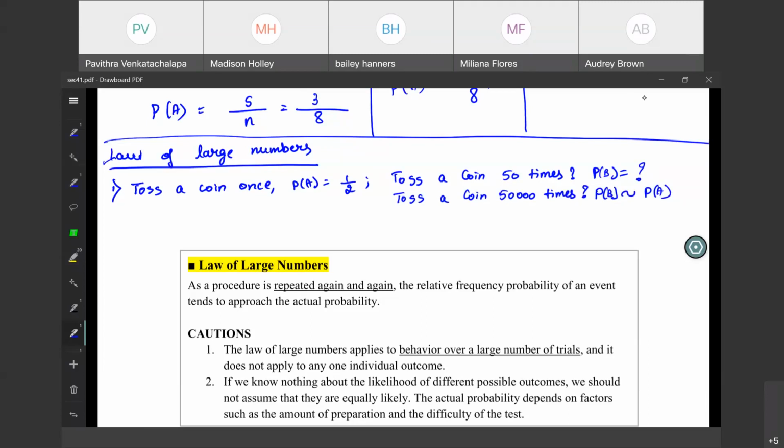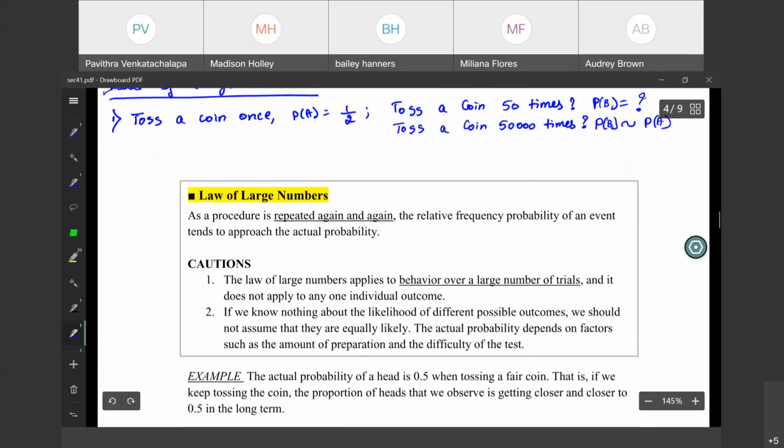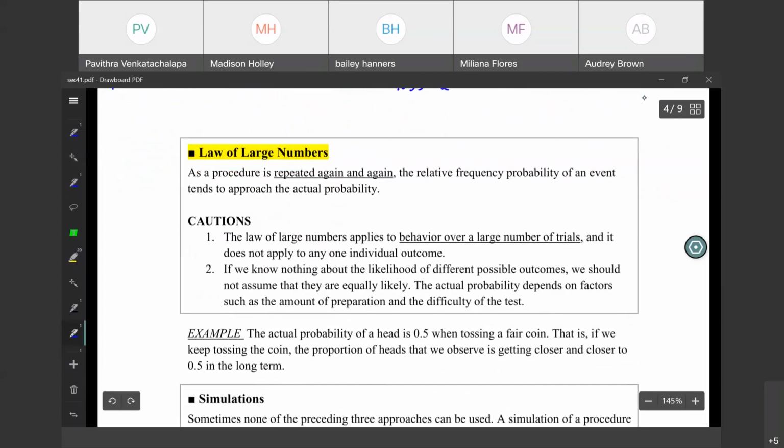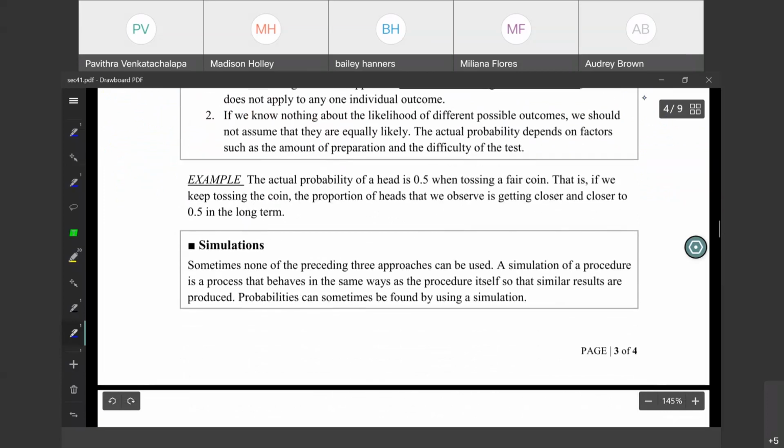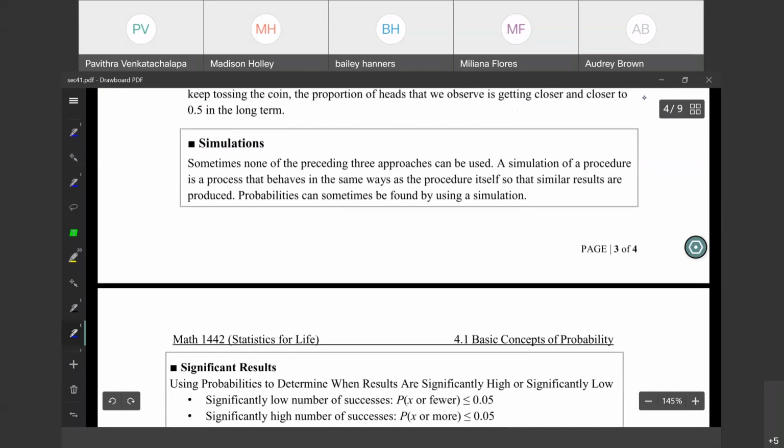So this is one of your questions in your lab 4. Can you relate gambling to the law of large numbers? Okay. Simulations, you could just learn the definition.